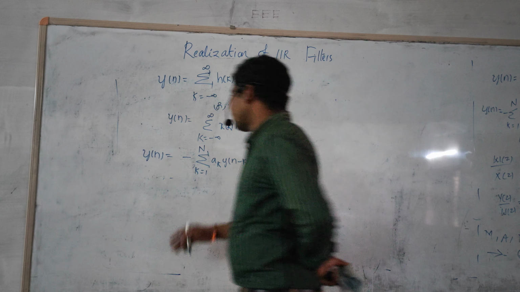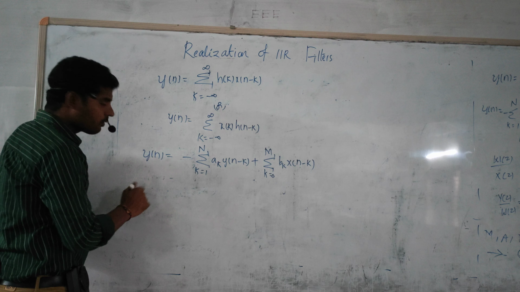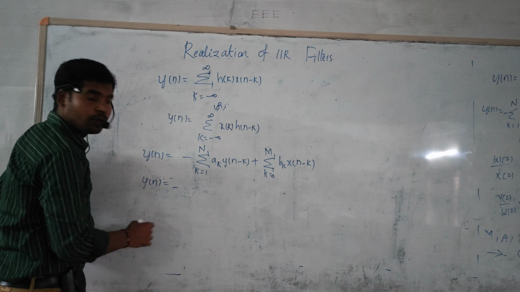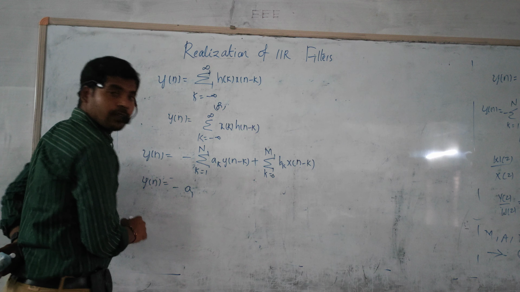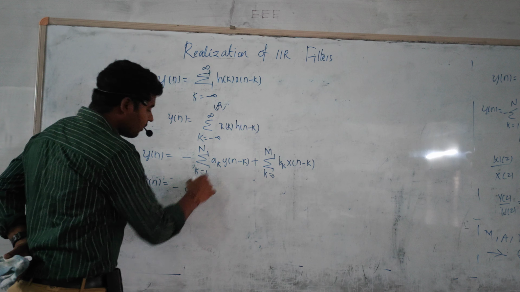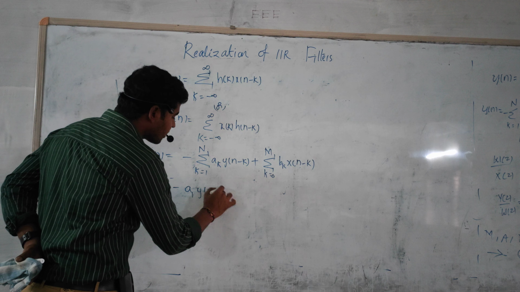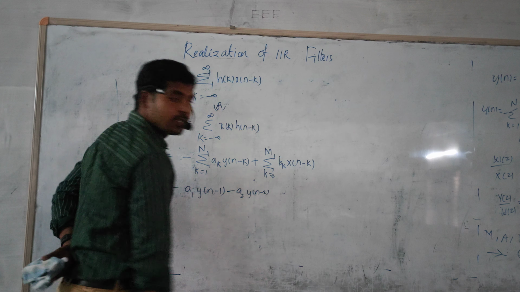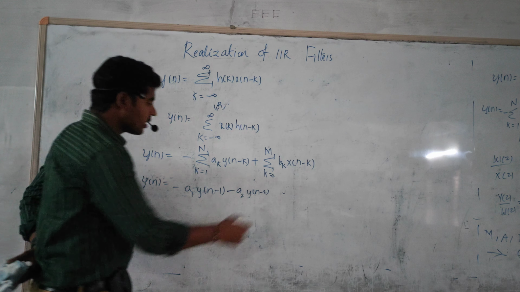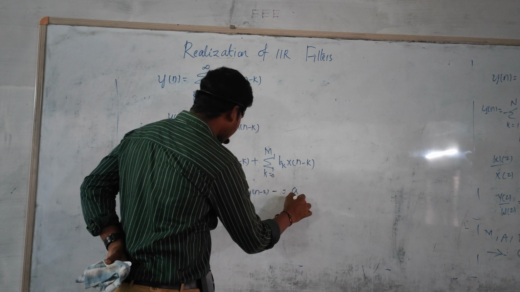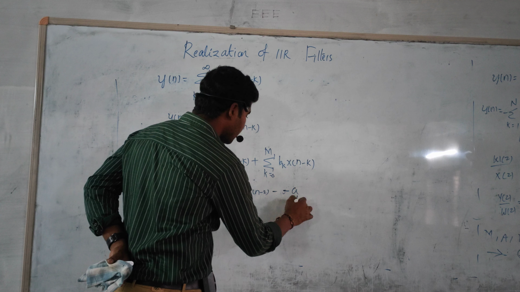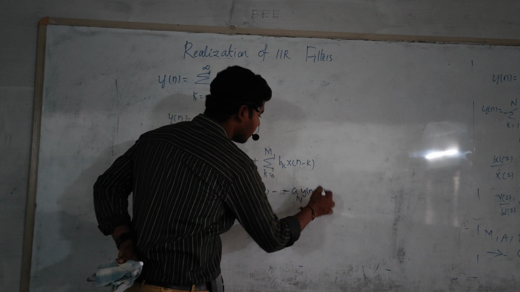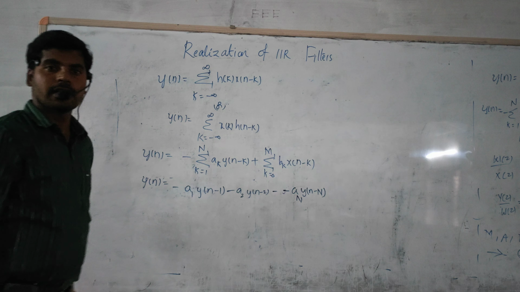If you apply values to k, this equation becomes y of n is equal to minus a1 into y of n minus 1, minus a2 into y of n minus 2, and so on. The last term is obviously minus a N into y of n minus N. This is one expansion.